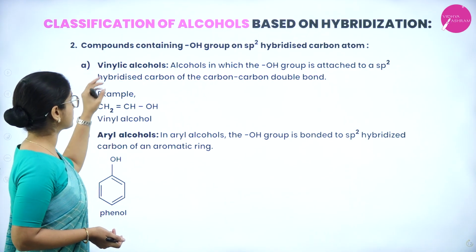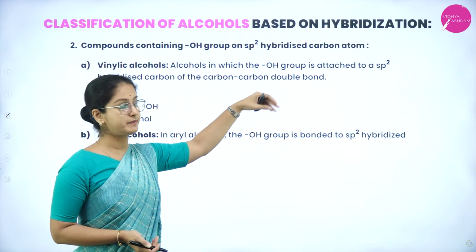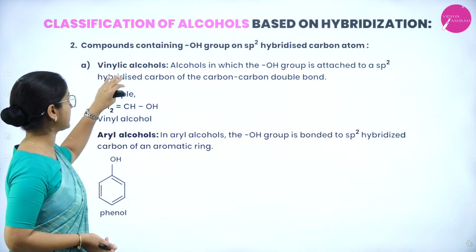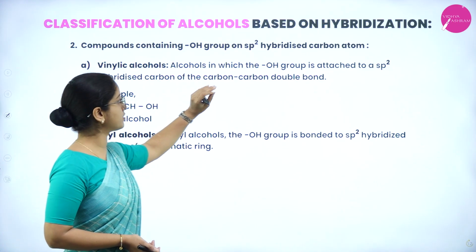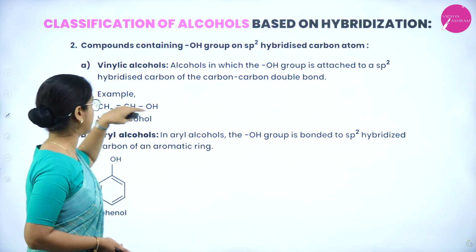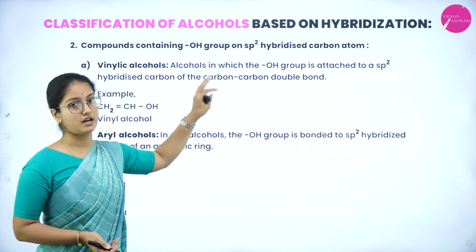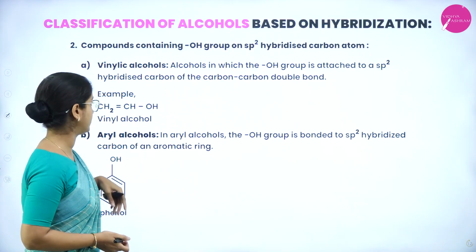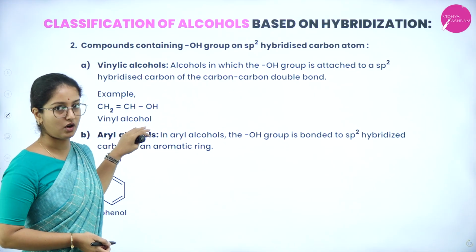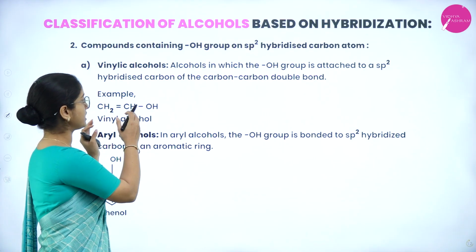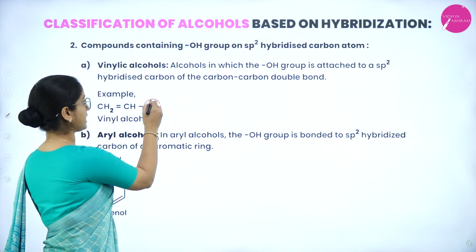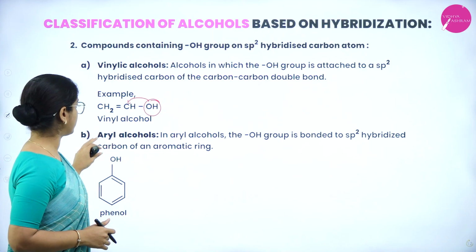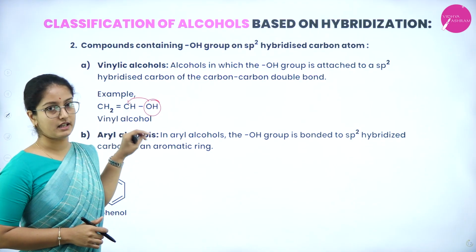So the next type is compounds containing OH group on an sp2 hybridized carbon atom. Here there are further classifications like vinylic alcohols. These are alcohols in which the OH group is attached to an sp2 hybridized carbon of the carbon-carbon double bond. So here it is directly on the carbon-carbon double bond. Here we have an example like vinyl alcohol, wherein the carbon-carbon double bond is there and the hydroxyl group is attached to the carbon which already has a carbon-carbon double bond. So therefore it belongs to vinylic alcohol.